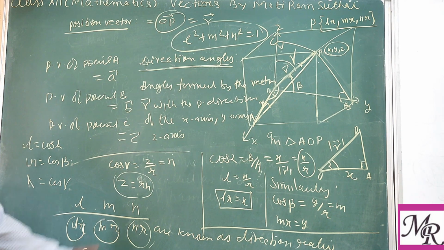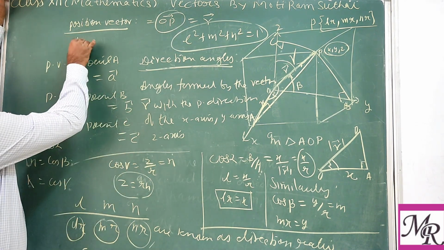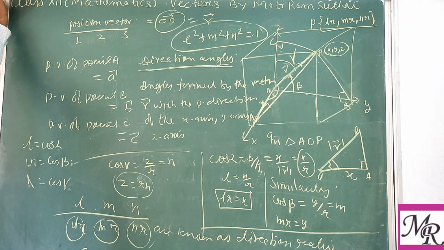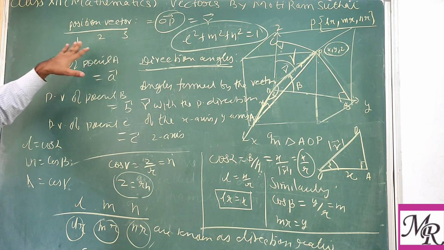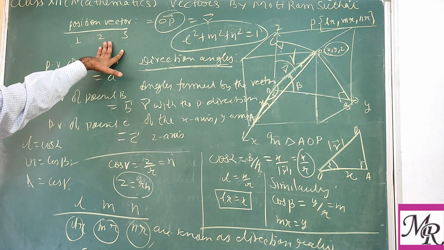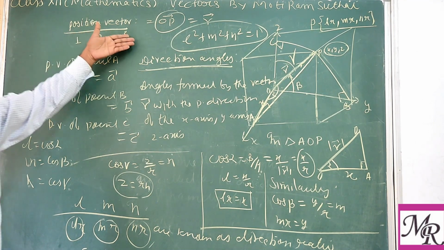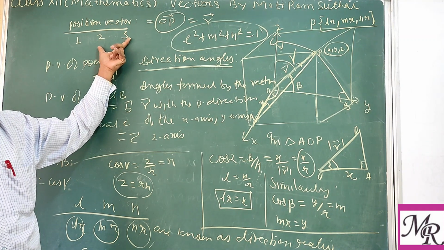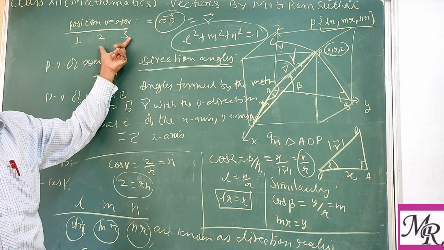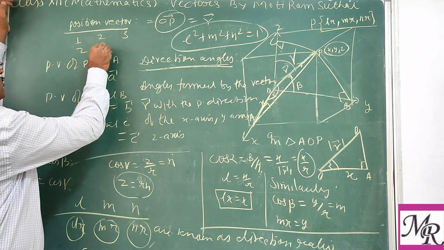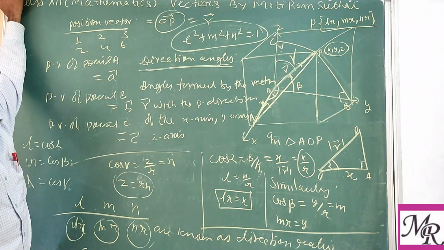One more important point: suppose for any vector you get the direction cosines as 1, 2, 3. The direction cosines of a position vector are 1, 2, 3. So any numbers proportional to these three are called its direction ratios or direction numbers. Like if you multiply all by 2, so 2, 4, 6, that is the direction ratio.